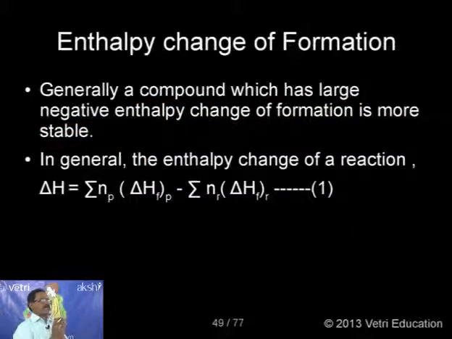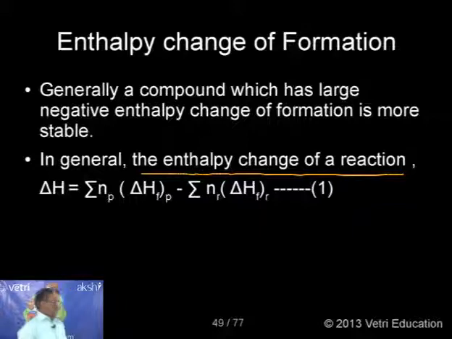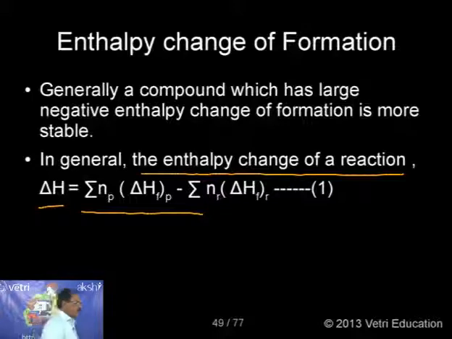So let me generalize. In all heat of formation reactions, in general, the enthalpy change of any reaction is equal to the total delta H value, which may be exothermic or endothermic. That is the sum of n_P delta H of products minus the sum of n_R delta H of reactants.